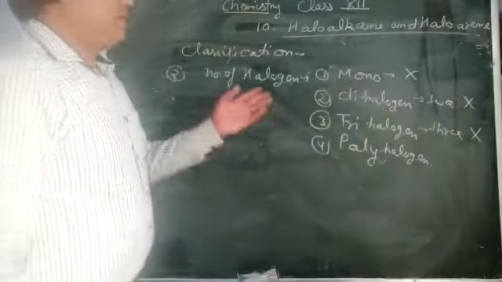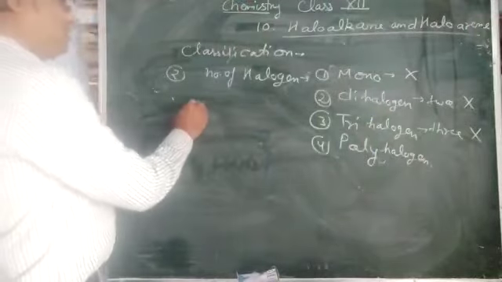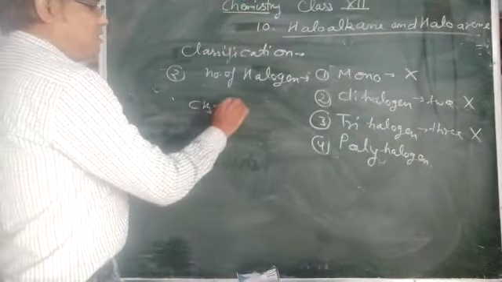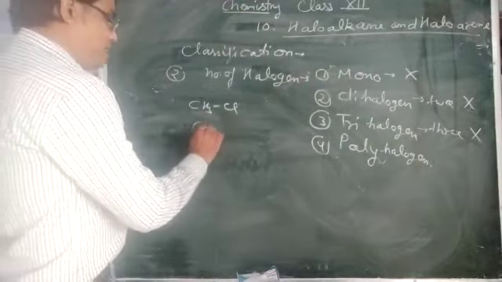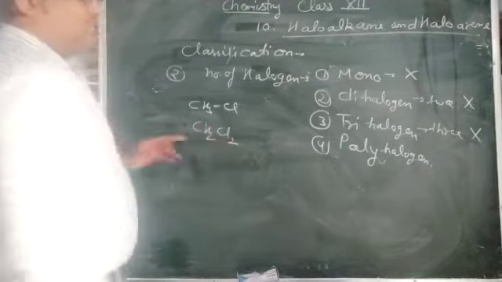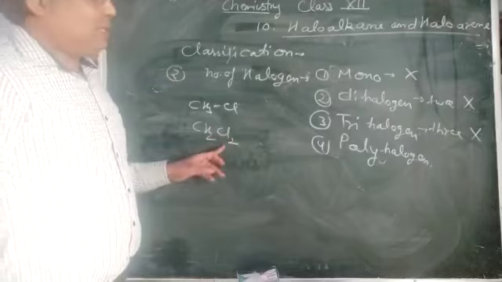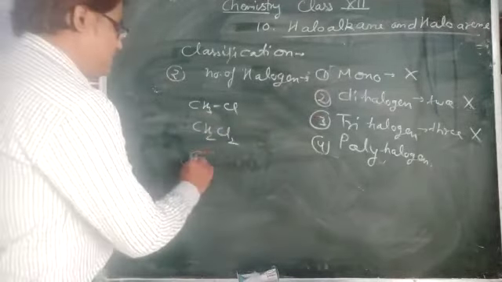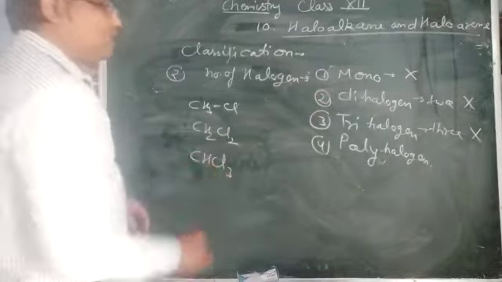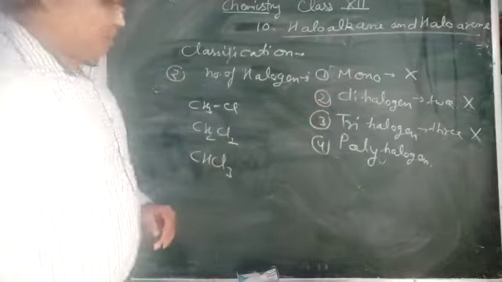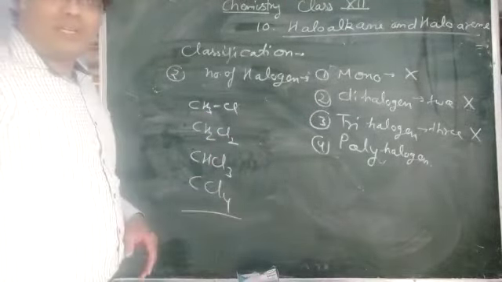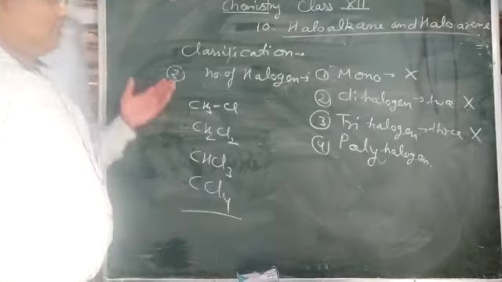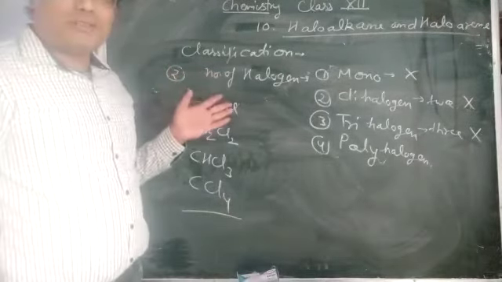If we see some examples, CH3Cl is a monohalogen derivative. Suppose we take CH2Cl2, that is methylene chloride, a dihalogen derivative. If we take CHCl3, that is chloroform, it is a trihalogen derivative. And then CCl4 is a polyhalogen derivative. So that is also one classification.